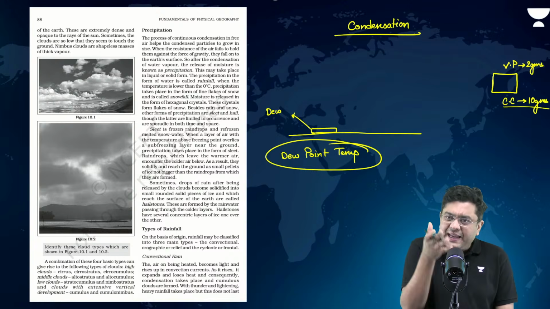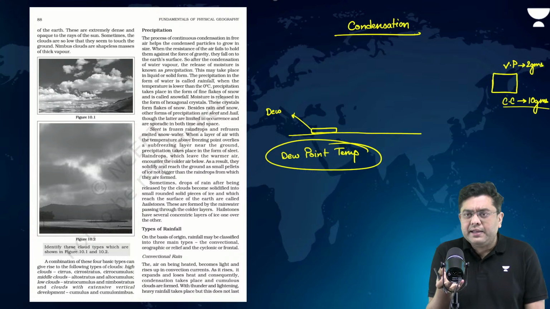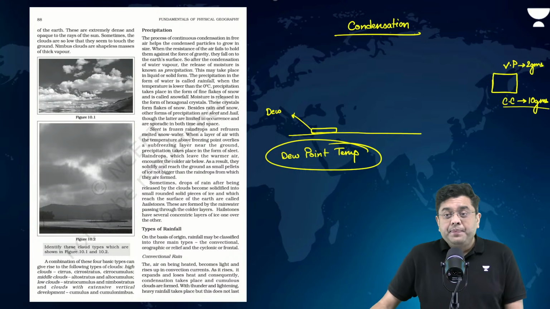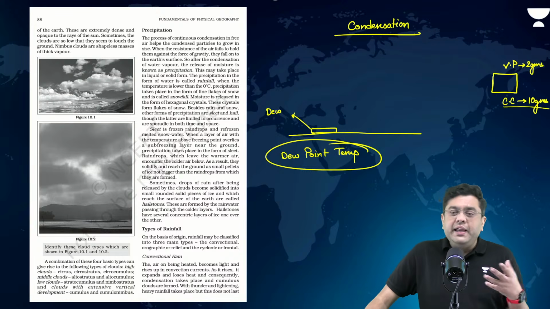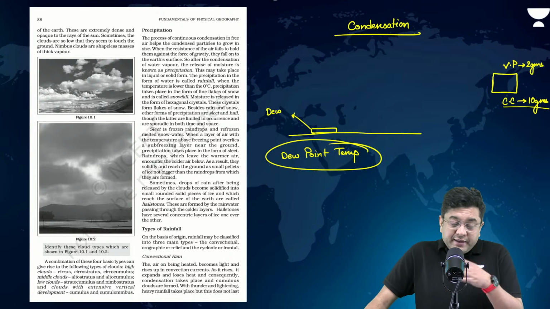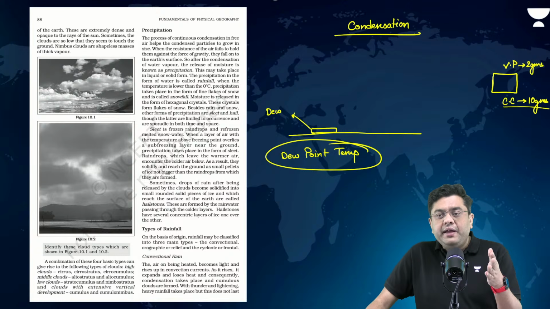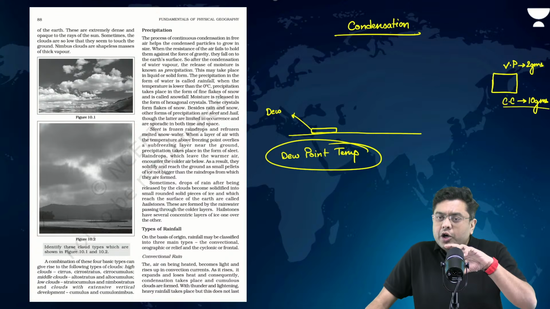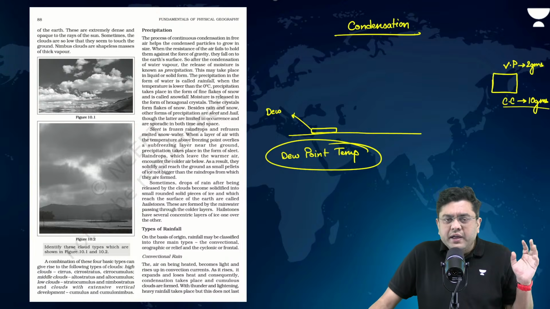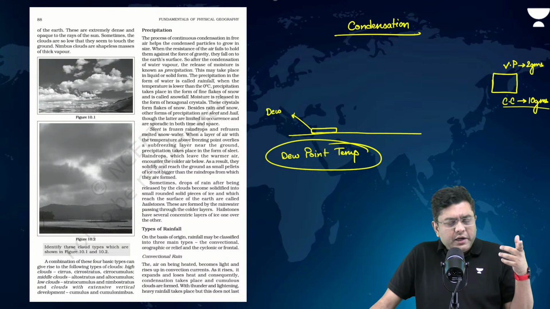So even if the carrying capacity reduces slightly, dew formation can happen. That is why in coastal areas of the country, you will observe that dew formation is something which can be experienced almost throughout the year, mostly during the rainy season in the evenings. Slightest reduction in carrying capacity due to fall of temperature, dew formation.